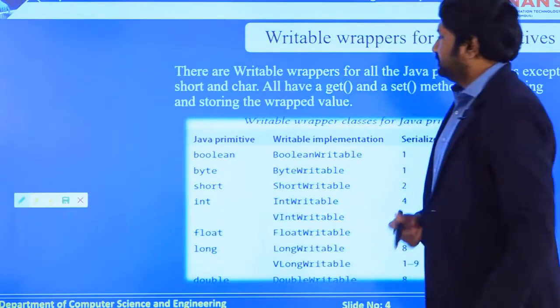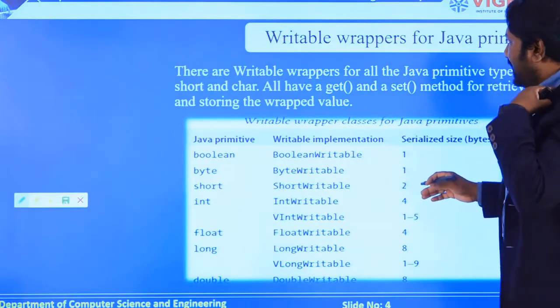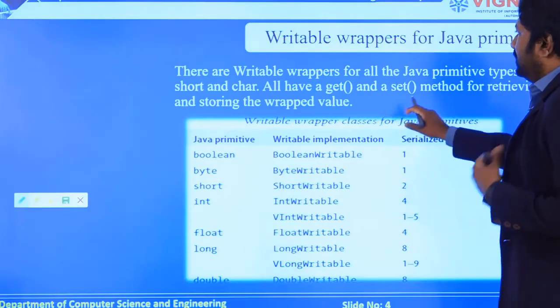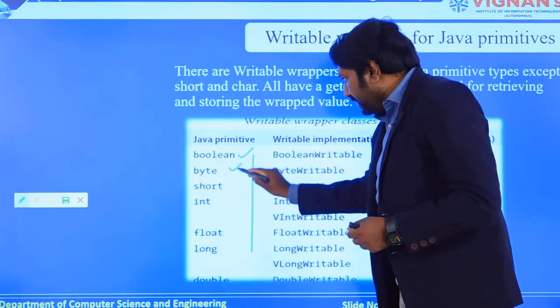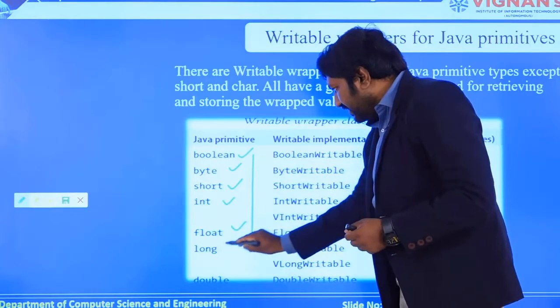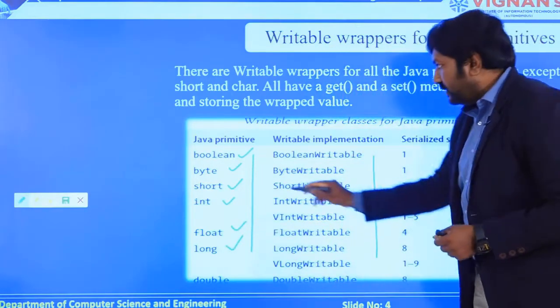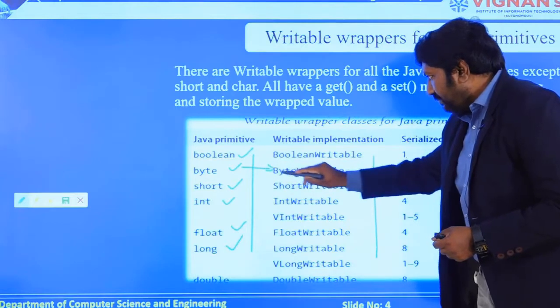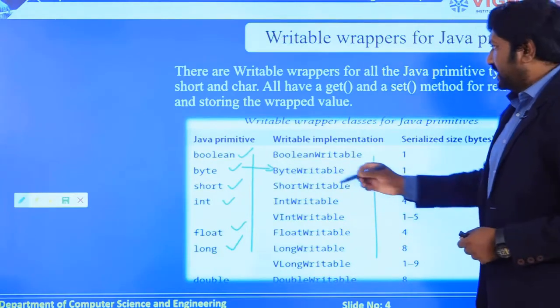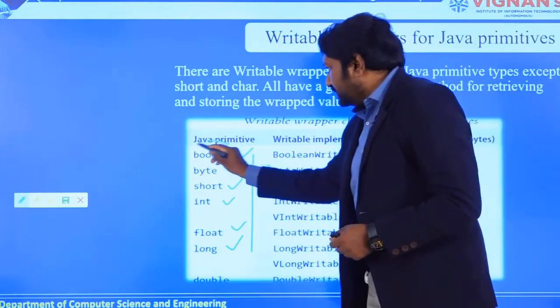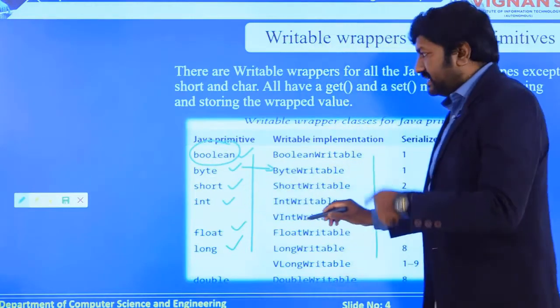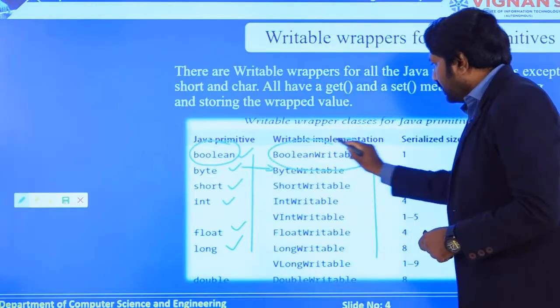So in this example, I have some set of writable wrappers available. You can see the primitive data types that are available in Java, and you can find the respective writable wrapper in Hadoop. You can see that it has been defined with a naming convention like this, but there is a different naming convention for Boolean writable.